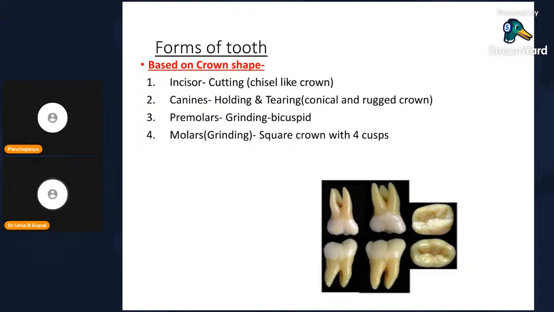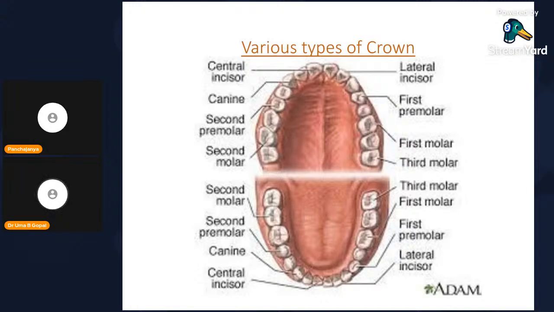There will be a square crown with 4 cusps in molar. Molar, 4 cusp. Premolar, bicusp. Canines, conical and rugged crown for holding and tearing. Incisor, cutting. Okay, I am repeating that, it is important. Various types of crowns you can see in this. See here, 4. Okay, here it is 2. It is rugged. It is tearing type.